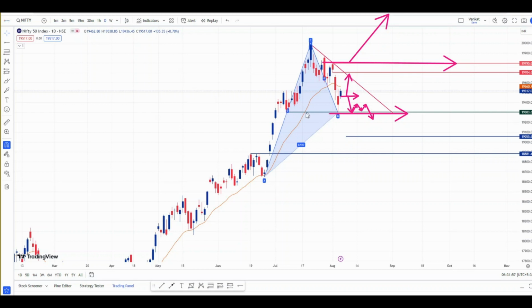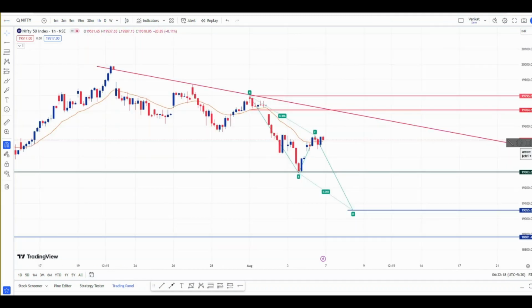High probability trade is on the downside only, because now the trend has shifted from buy on dips to sell on rise. For that we need a confirmation. The confirmation is only below this level, 19,300. In all the three time frames, this area is the key area, which is 19,300.